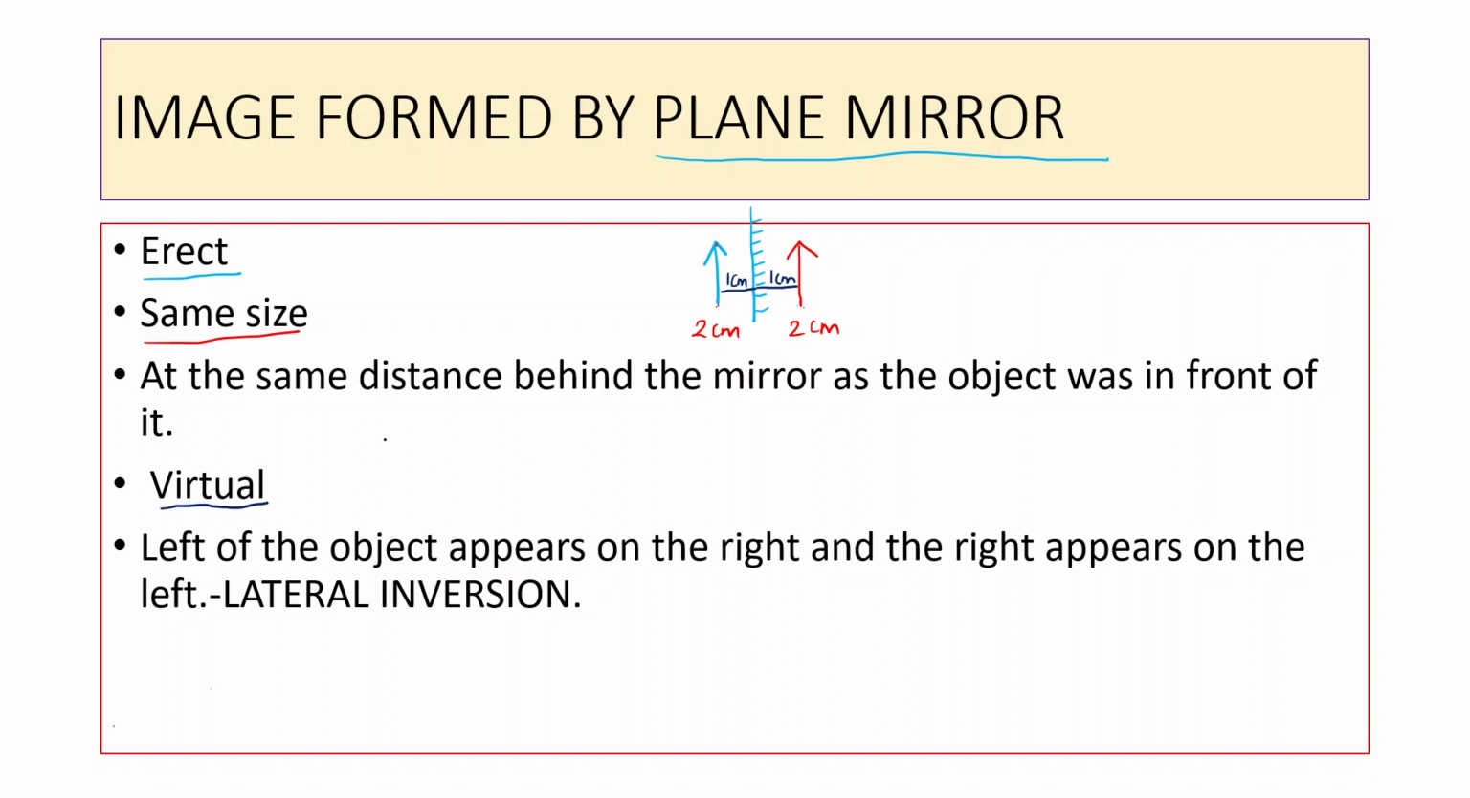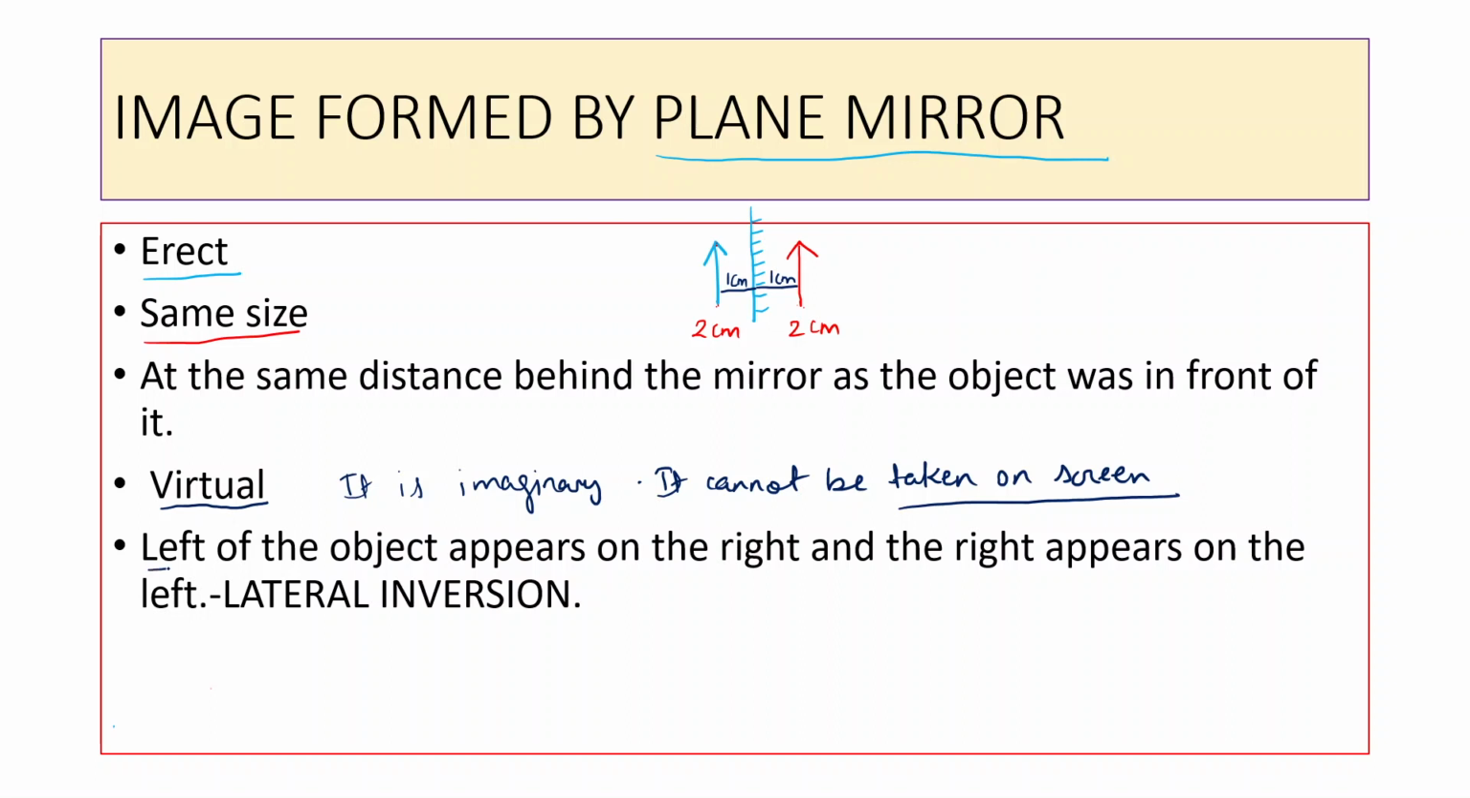Then we say that it is virtual. What is the meaning of virtual? It means that it is imaginary. It cannot be taken on a screen. Suppose you keep a paper at 1 cm, you cannot find the image. It is only visible from the front of the mirror. You cannot take it on the screen. Opposite to virtual is a real image. Real images can be taken on a screen. We will study about real images when we study different types of mirrors.